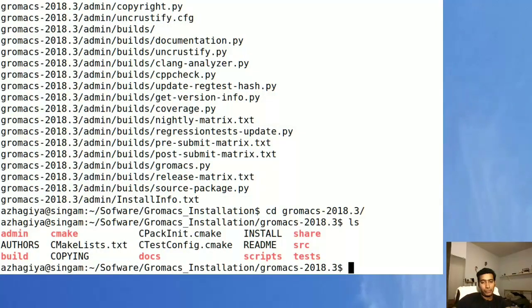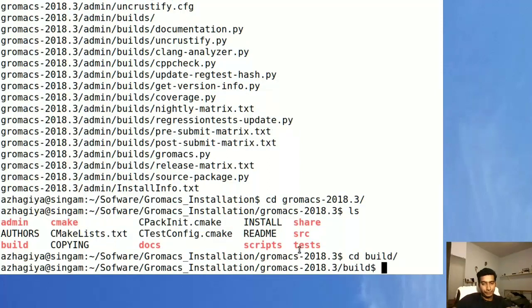Once you are done with that, go to the build directory, and then we need to use CMAKE for this.